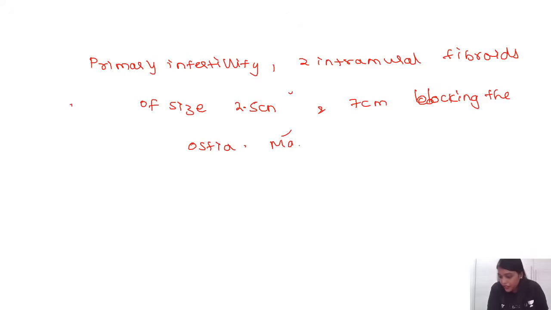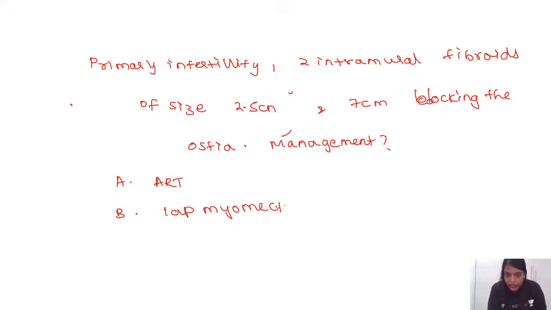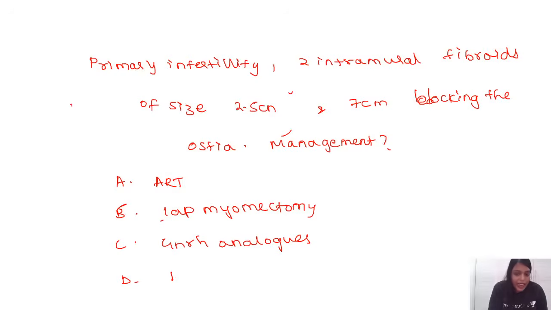What is the management? If this was the question and options were ART, laparoscopic myomectomy, GnRH analogs, and uterine artery embolization. See, there is a very huge difference in tubal blockage and ostia getting blocked because of